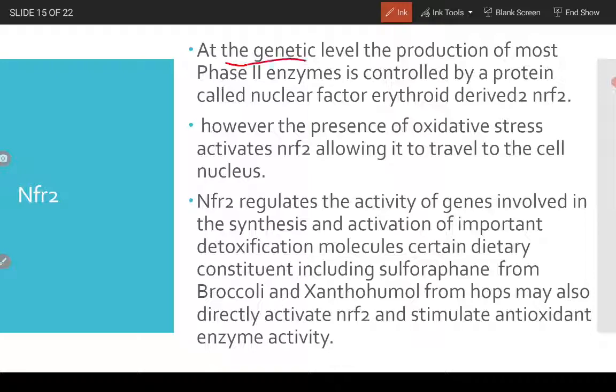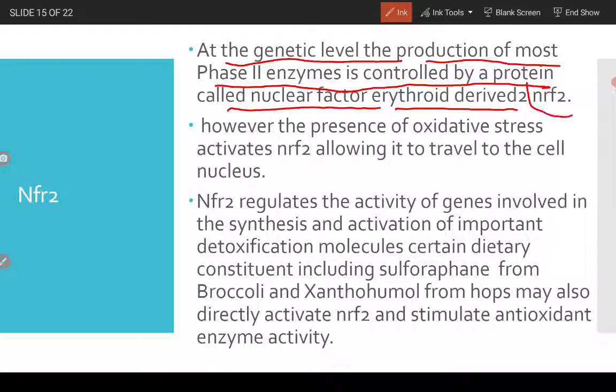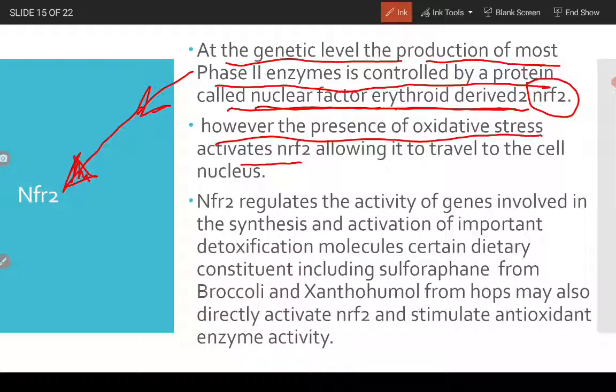NRF2. At the genetic level, the production of most phase 2 enzymes is controlled by a protein called nuclear factor erythroid derived 2, NRF2. So the phase 2 enzymes are controlled by this NRF2 gene. However, the presence of oxidative stress activates NRF2, allowing it to travel to the cell nucleus.